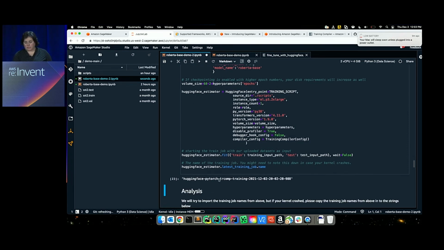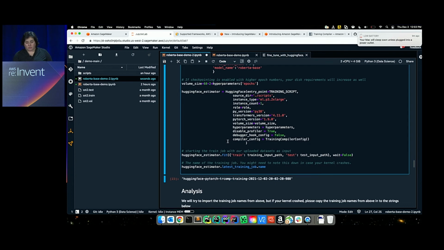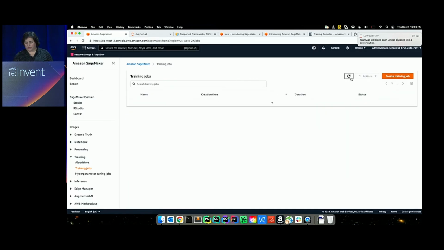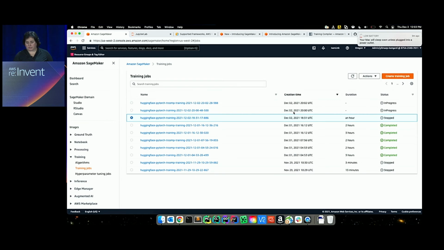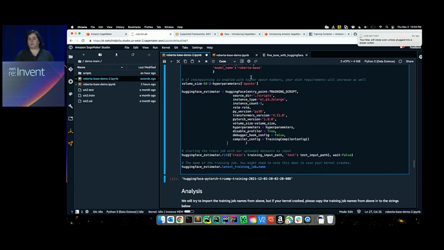So you'll notice that I'm getting another training job ID here, and this time it's training compiler enabled. If I go back to the SageMaker console and refresh this, I can see that my jobs have kicked off and started. This job, even though it's only for 10 epochs, is going to take close to 3 hours to run.